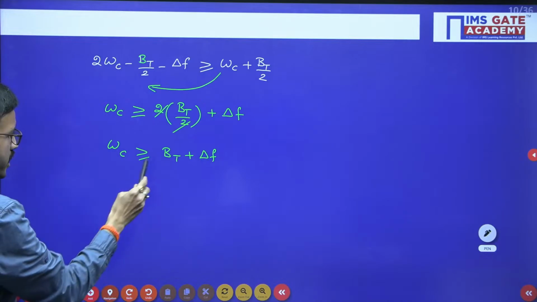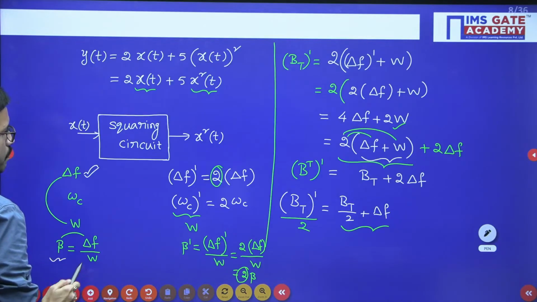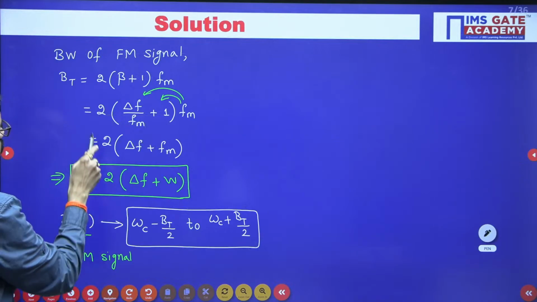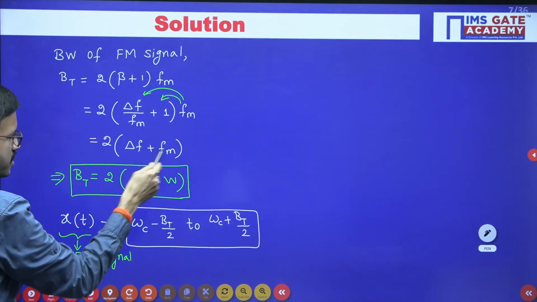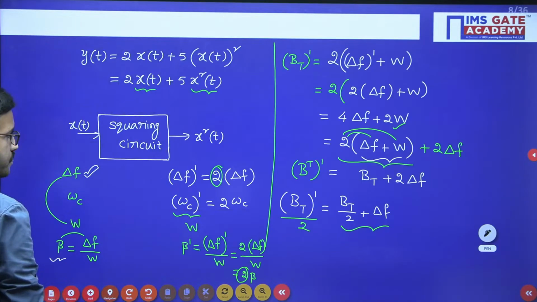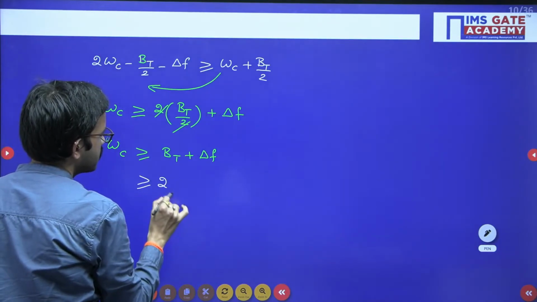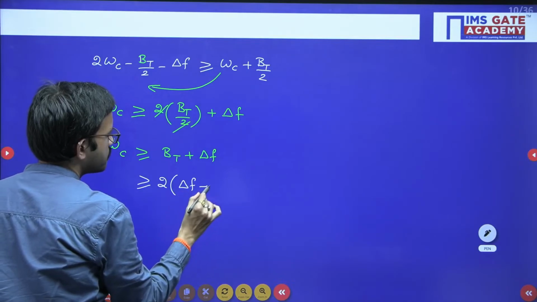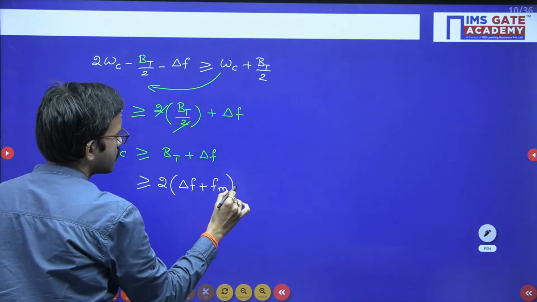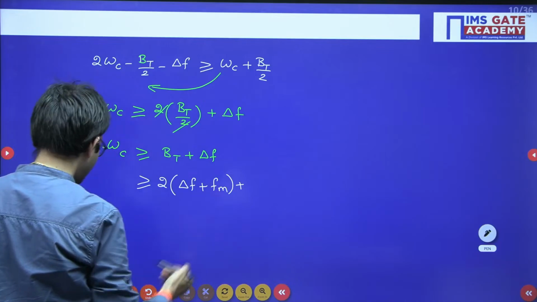Okay, so here bt is nothing but what? Earlier we got bt as 2 times delta f plus fm, and this one you can substitute now, where fm is nothing but w.